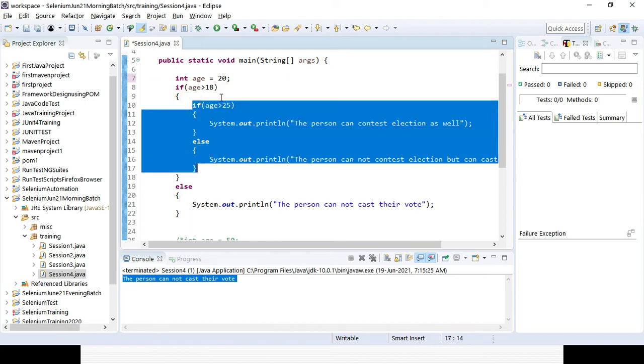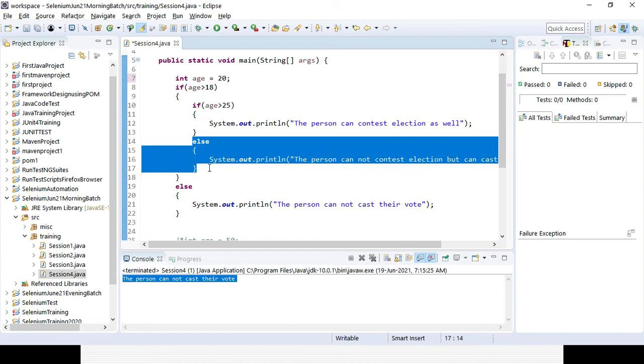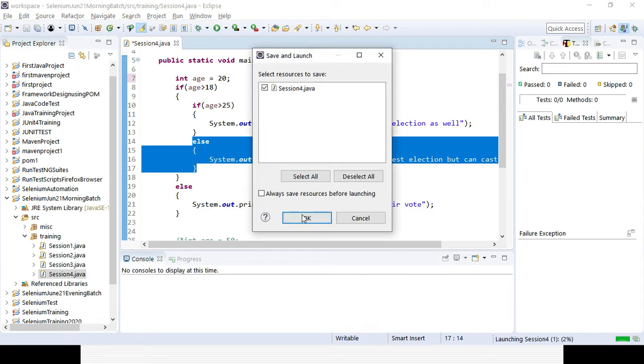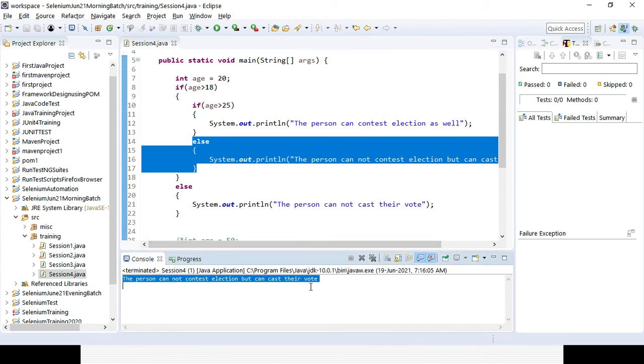So here I have given age is greater than 25, right? It is not getting matched. 20 is greater than 18 but less than 25, so it will go for that part, right? Person cannot contest election but can cast their vote. Okay, so that's how nested if else works. So you can see here, person cannot contest election but can cast their vote.